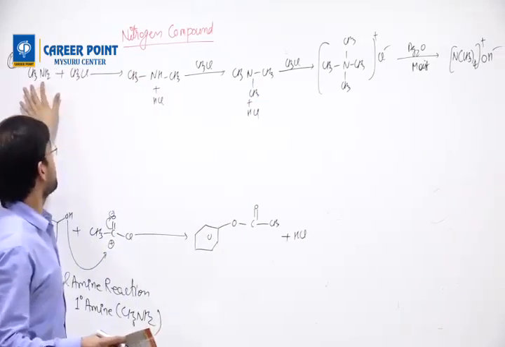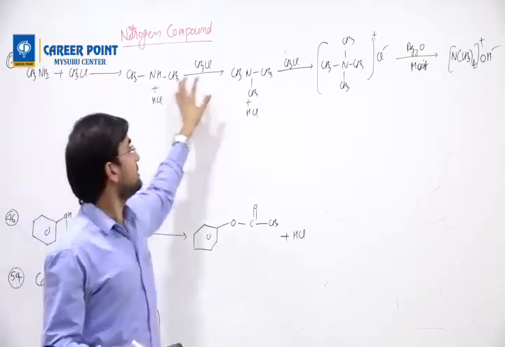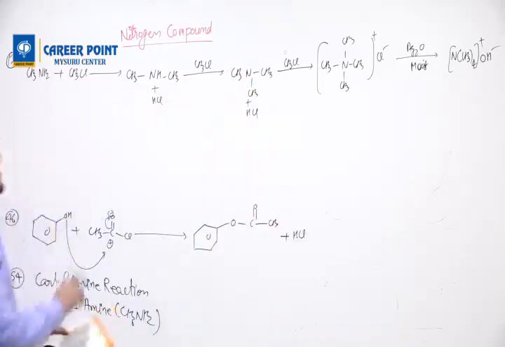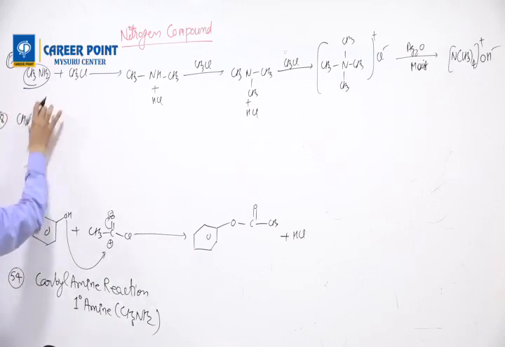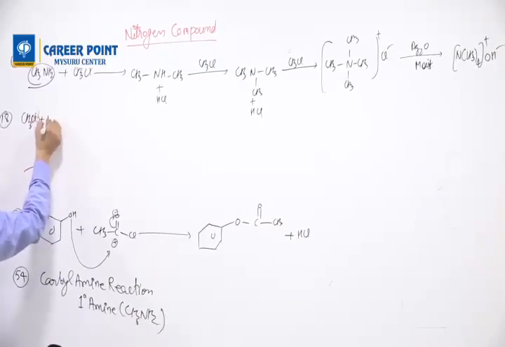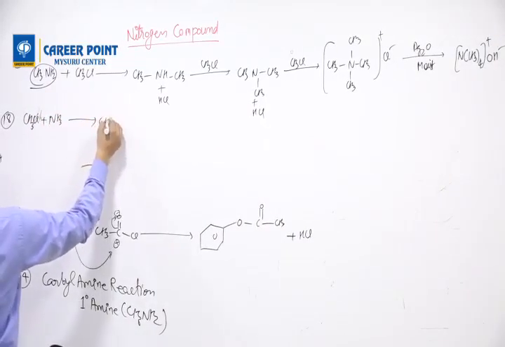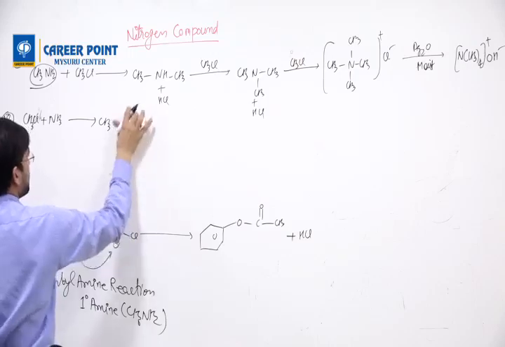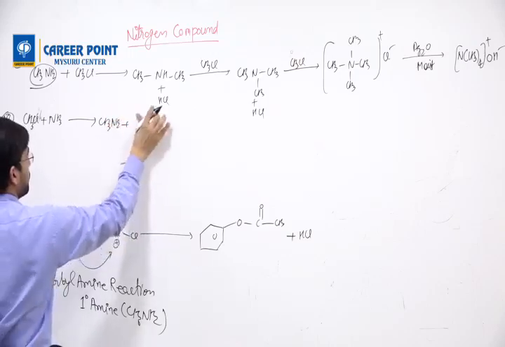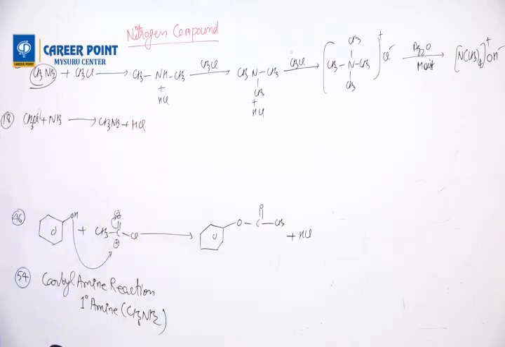But this can also be formed from, so for 18 I can write one more reaction as CH3Cl plus NH3 will give you CH3NH2 plus HCl. So reaction between ammonia and methyl halide.